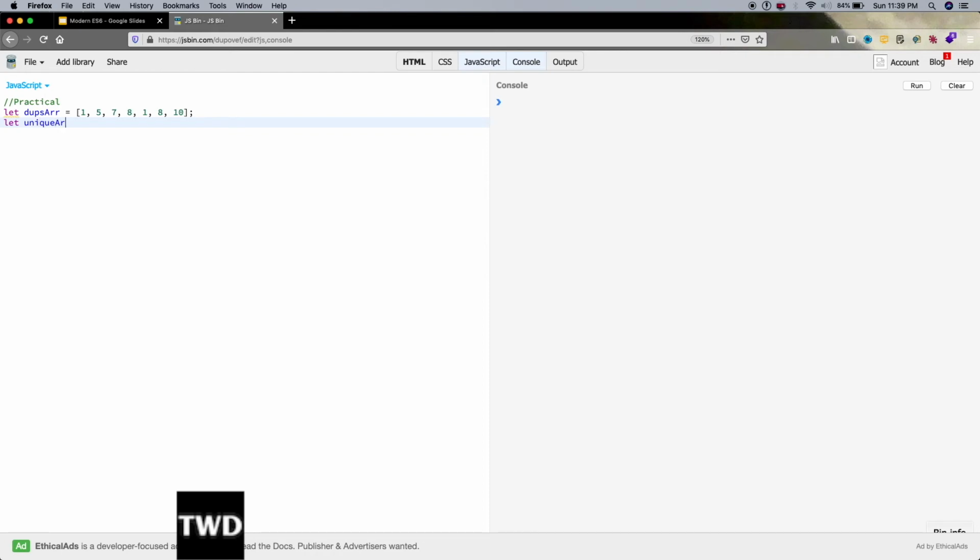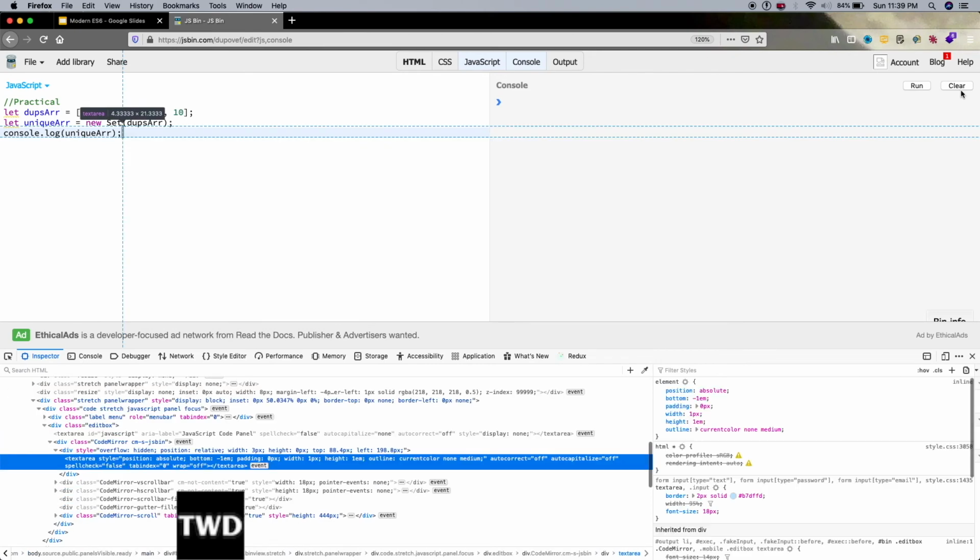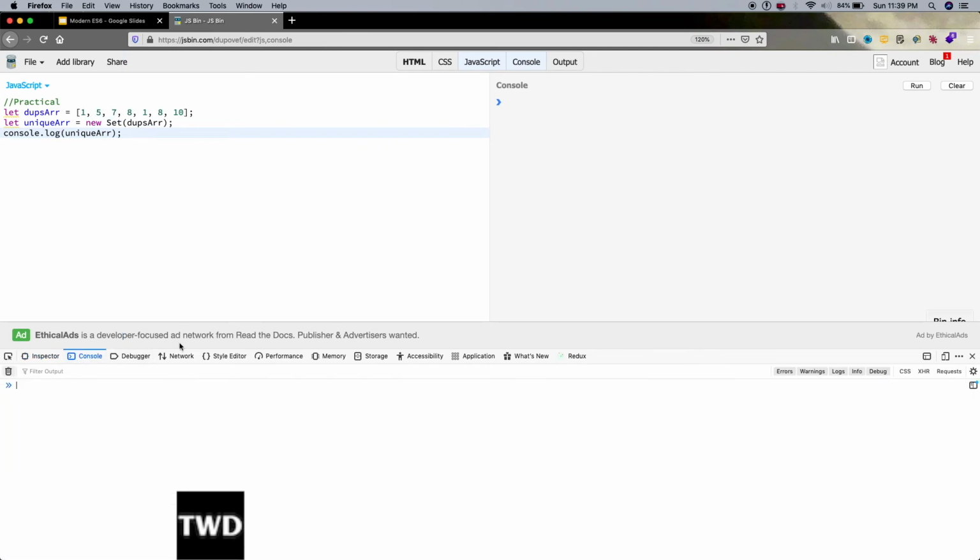Unique array equals arr. First we can remove duplicates like this: new Set, dupes. We're creating a new set and passing the array here. Okay, so let me do one thing: console.log of unique array. Let me open the inspect element, clear it, console, delete anything that is there.